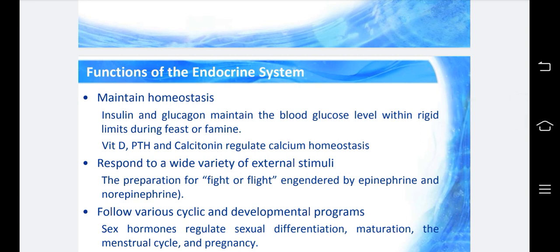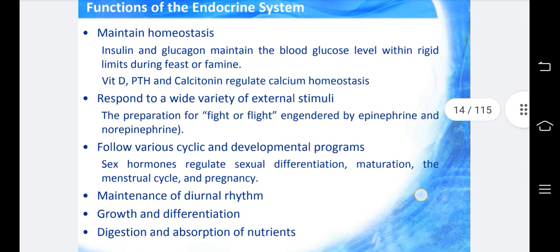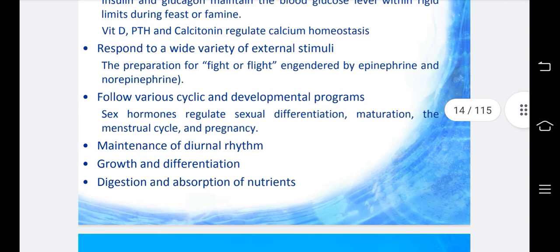Functions of the endocrine system: maintain homeostasis. Insulin and glucagon maintain the blood glucose level within rigid limits during feast or famine. Vitamin D, PTH and calcitonin regulate calcium homeostasis. They respond to a wide variety of external stimuli, such as the preparation for fight or flight engineered by epinephrine and norepinephrine, and follow various cycles and developmental programs.